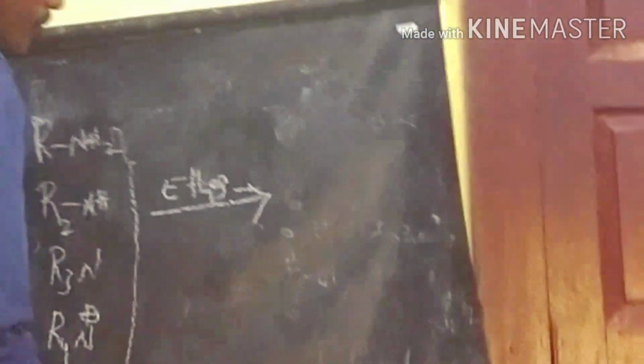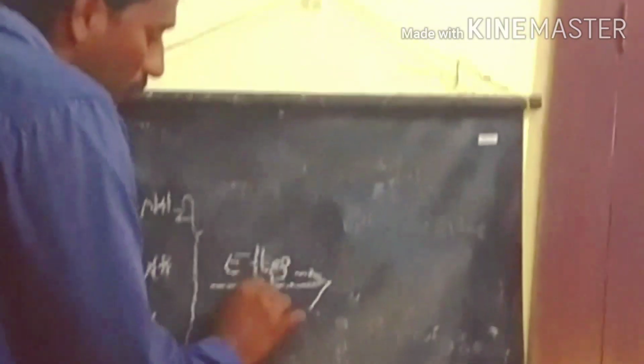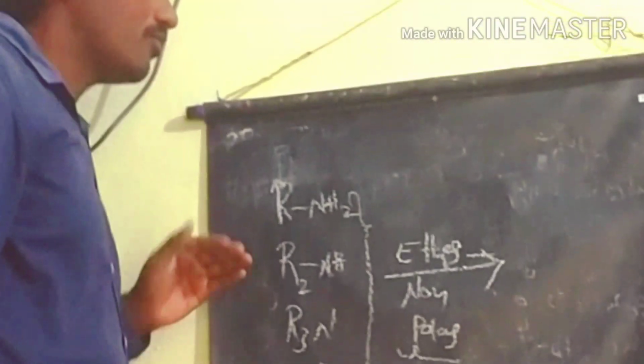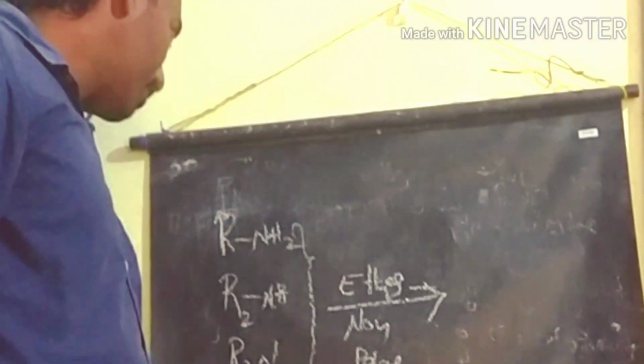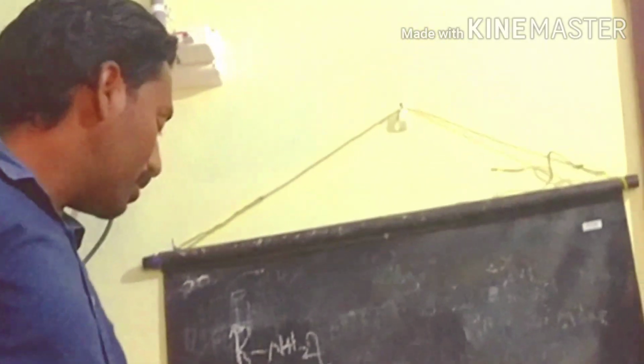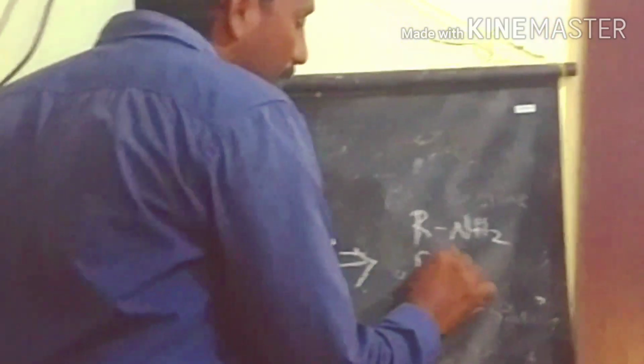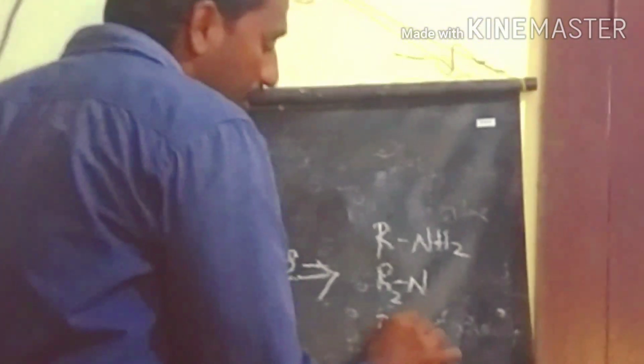So we start with a simple solvent, ether. Ether is a non-polar solvent, and only non-polar compounds will dissolve in ether. Here we have the polar compound, the quaternary ammonium salt, so that's why we can separate it here. After that we are getting RNH2, the primary amine, the secondary amine, and the tertiary amine.